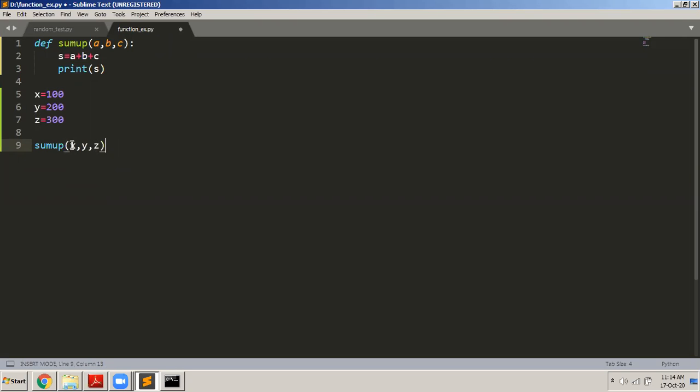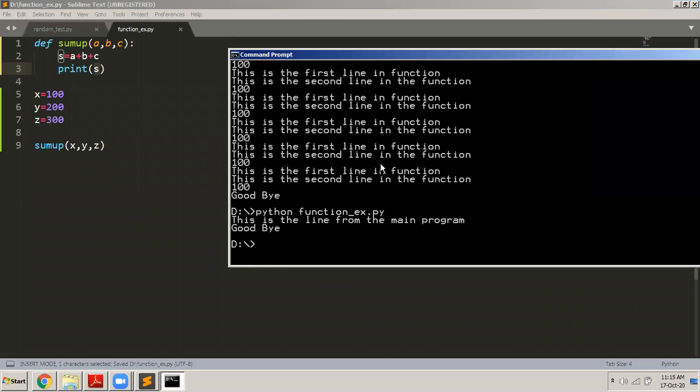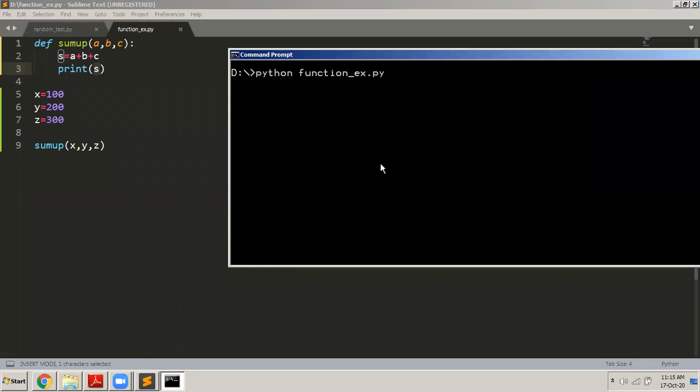So I am adding X, Y, Z by using a function. Okay, and this function will not only add them up, it will also display the sum. You can see in the body of the function, I'm even writing print s. So it will not only add them, it will even display the sum. Okay, so let us save this file, save the program, and let us execute this now.